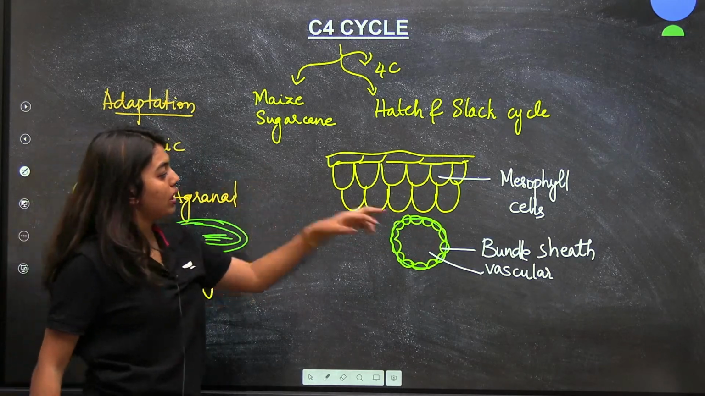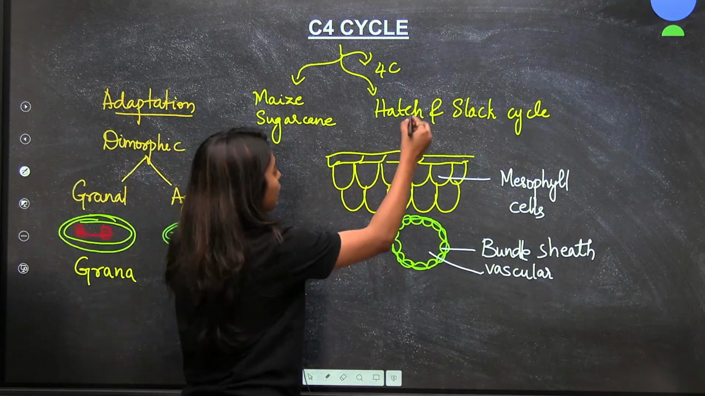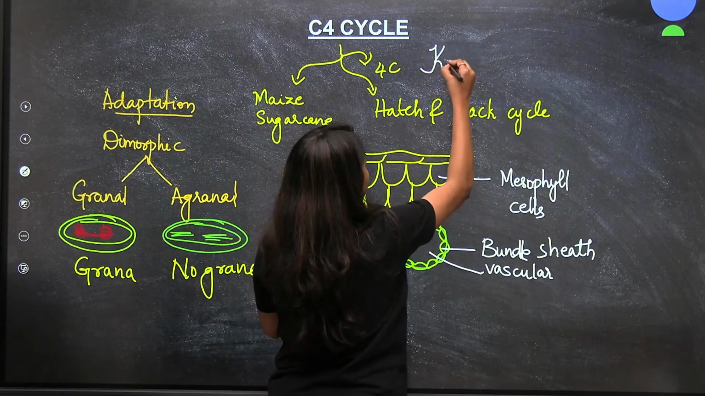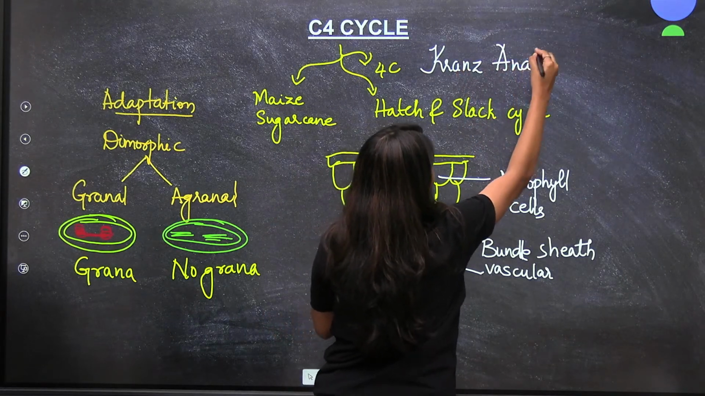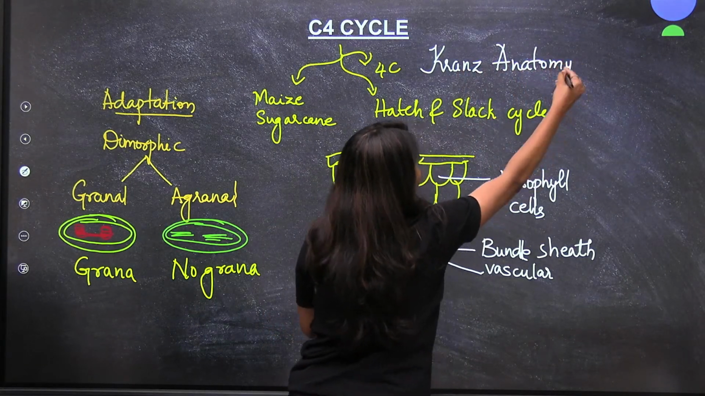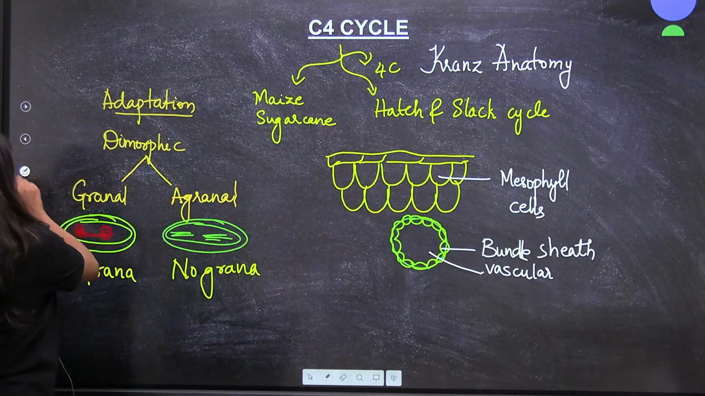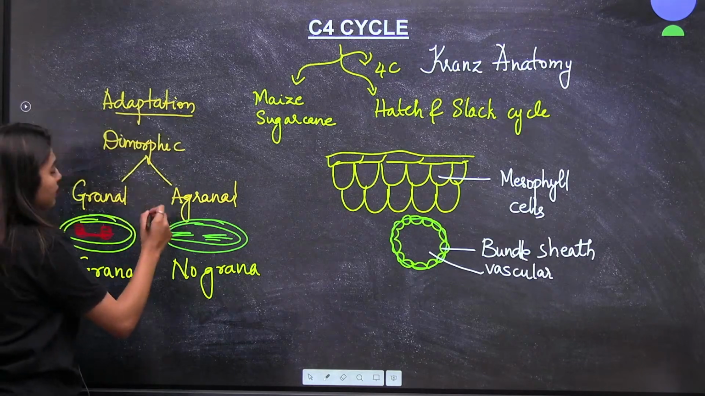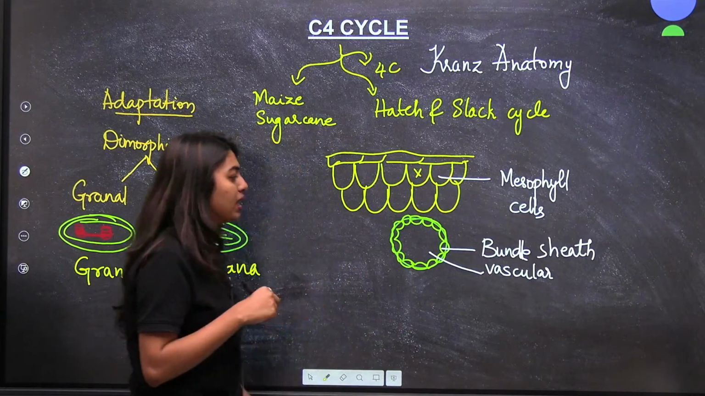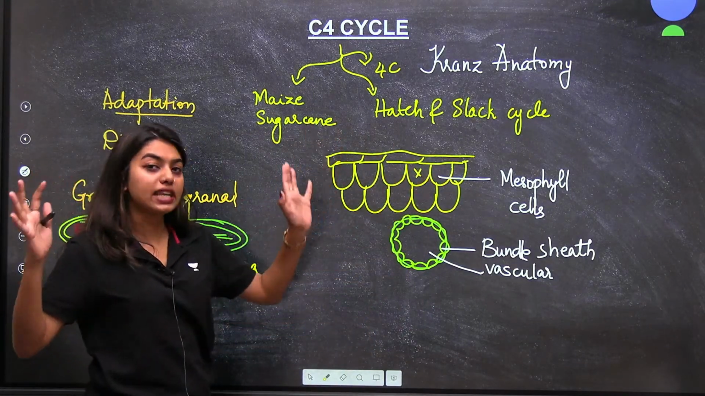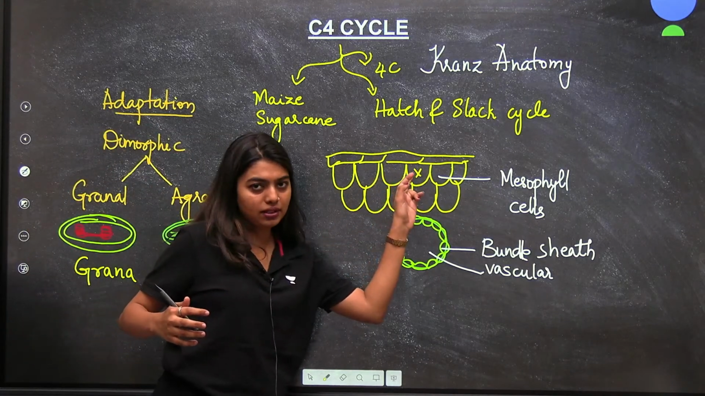Now understand that this whole C4 cycle can also be called Kranz, or your C4 plants have Kranz anatomy. What is Kranz anatomy? The presence of your bundle sheath in the form of a wreath around your vascular bundle. Now students, tell me, normally your C3 cycle will happen where? In the mesophyll cells, right? Here is where your C3 cycle will happen. And now in your C4 plants, here the C3 cycle will happen, right?